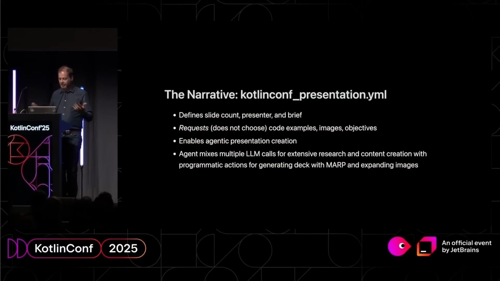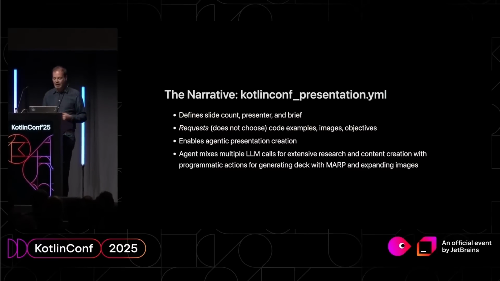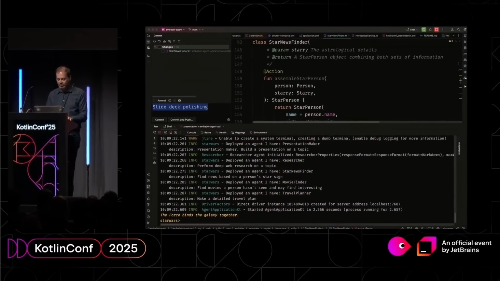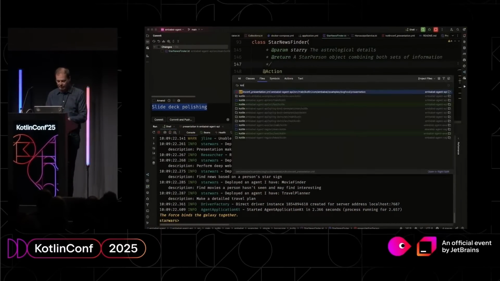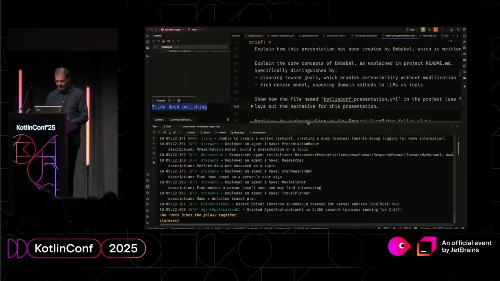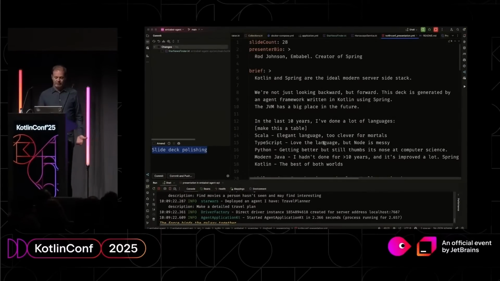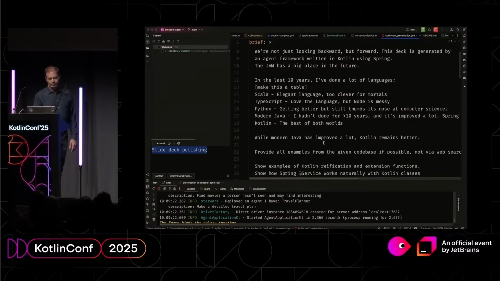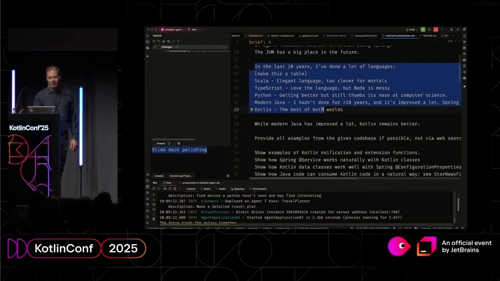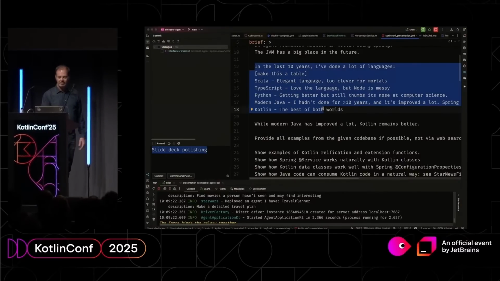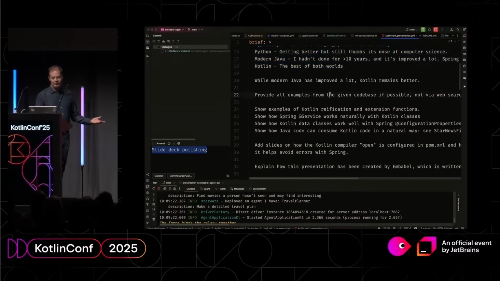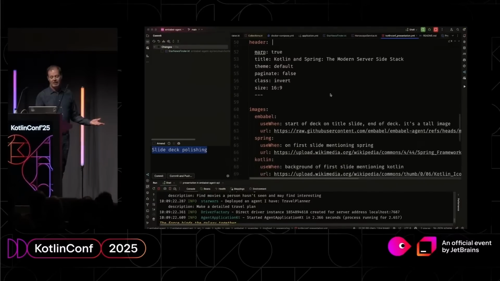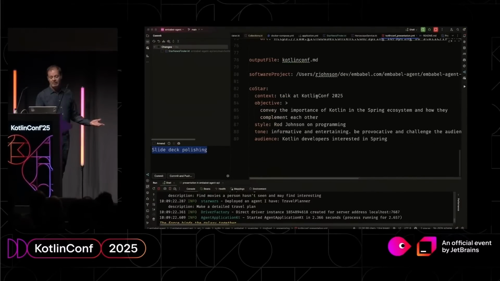So, as I mentioned, the Kotlin conf presentation YAML file is what this presentation was generated from. Let me show you that. So it looks like this. Here, notice that's where that table came from. It's actually my content, but I said make it a table. Provide all examples from the given code base if possible. I gave it the path on my machine to the source code to use.